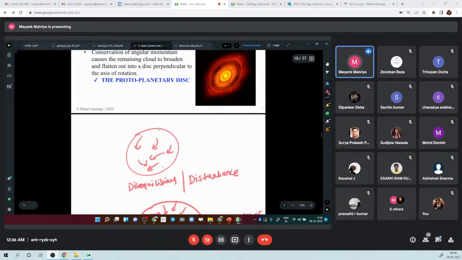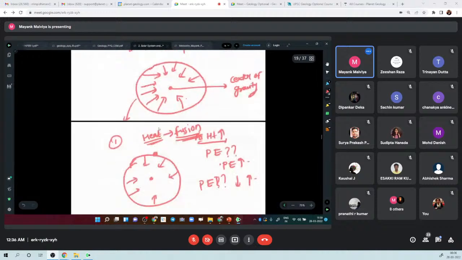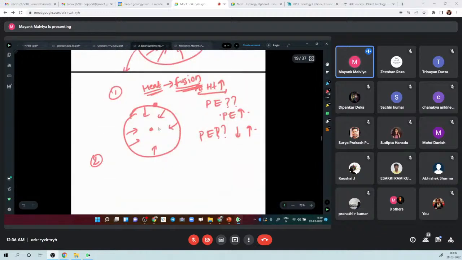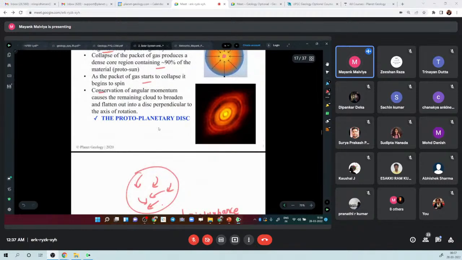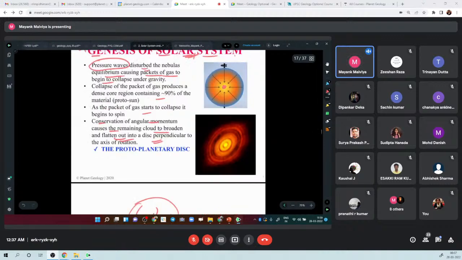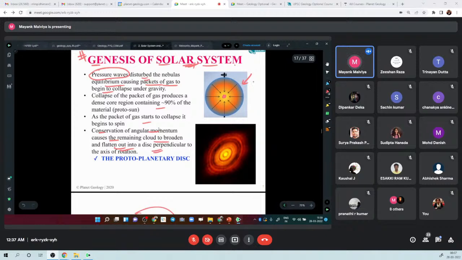The second thing which is happening is that it also starts rotating. And the third thing is that conservation of angular momentum causes the remaining cloud to flatten out as a disk. Firstly, this diagram is a 3D image. The solar nebula is present everywhere in three-dimensional space.